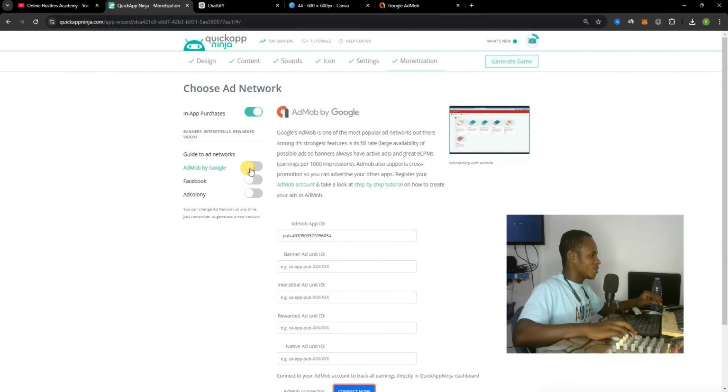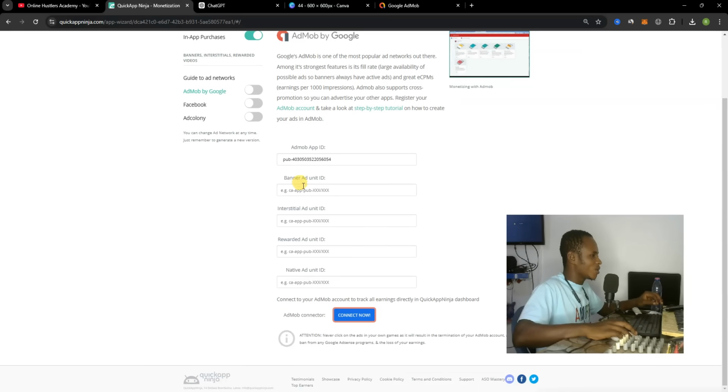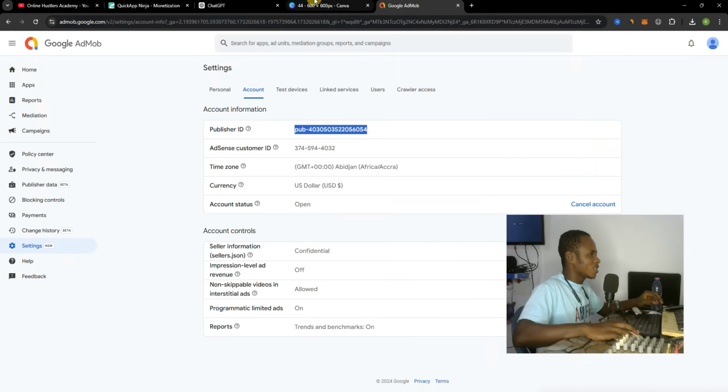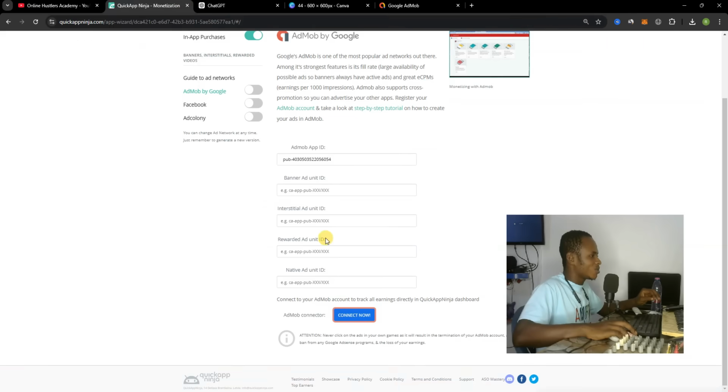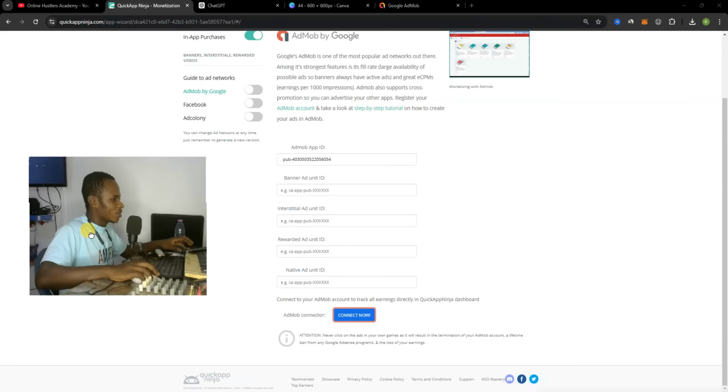Now let me click on that. What I'm going to do right now is copy over here and come to this section. Before you can get your publisher, banner ads and all those, you need to add your app to AdMob first. Never click on the ads on your own games. It results in the termination of your AdMob account, a lifetime ban from any Google AdSense programs, and the loss of your earnings. So you just have to be very careful with it.